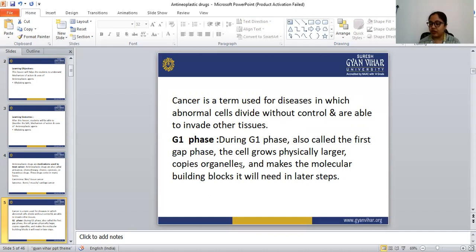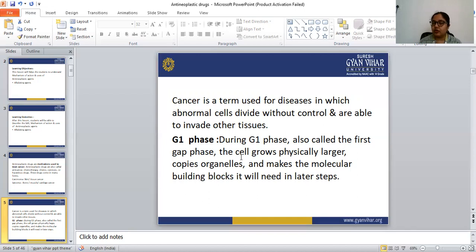In the G1 phase, the cell prepares for the synthesis of DNA. The G1 phase is also called the first gap phase: the cell grows physically larger, copies organelles and makes the molecular building blocks it will need in later steps.